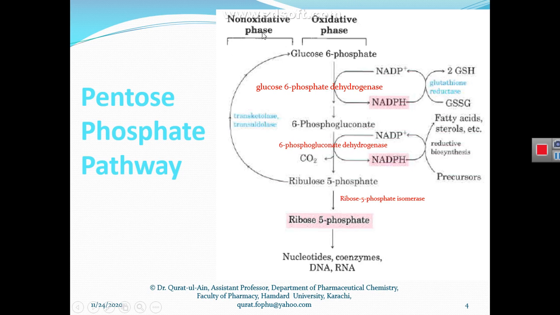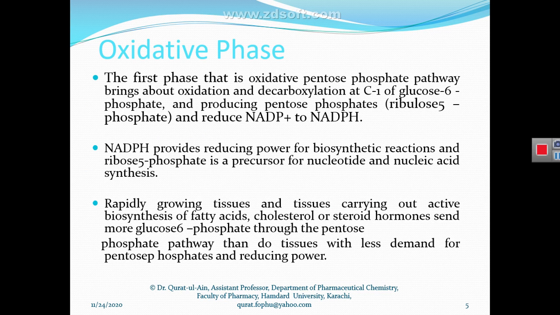Now we will be studying the non-oxidative phase of the pentose phosphate pathway. In the non-oxidative phase, the enzymes transketolase and transaldolase are the two enzymes used. These two enzymes convert ribose 5-phosphate sugar into glucose 6-phosphate, and they use the cofactor TPP, that is thiamine pyrophosphate.